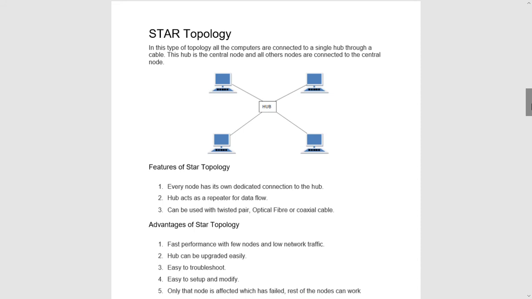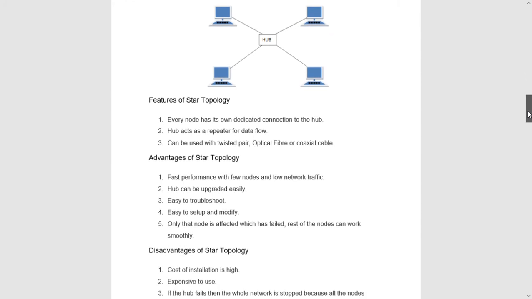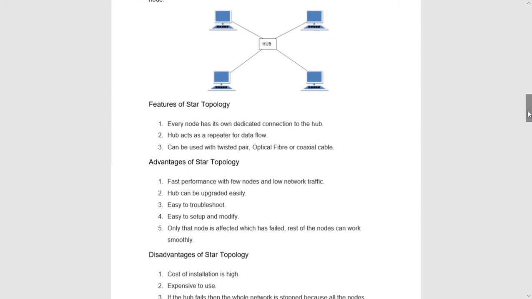It is between node and hub only. So distance is not much. Okay, hub, it is very simple to find out the faulty nodes, and setup is very simple, modifications are simple,